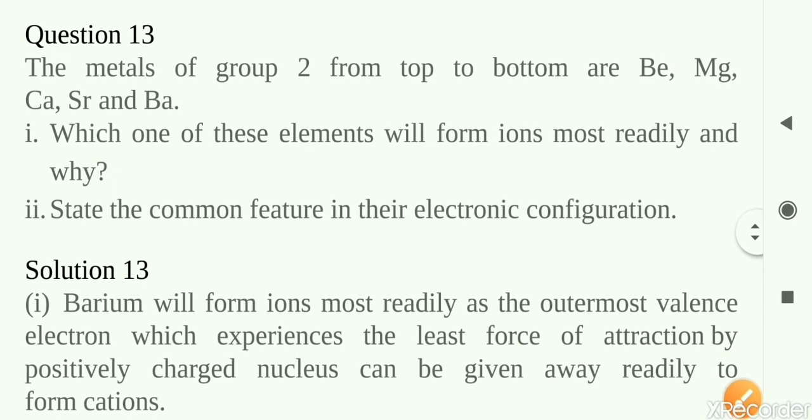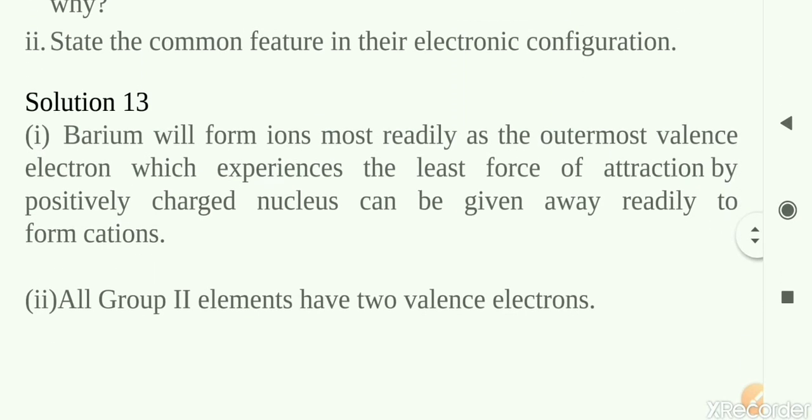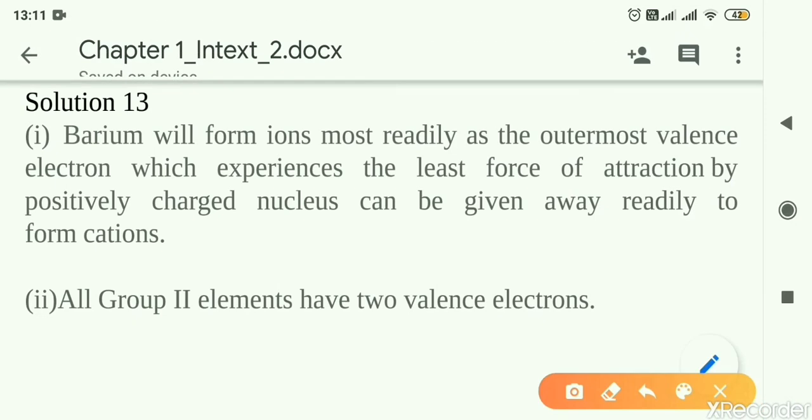Question 13. The metals of group 2 are given there. Which one of these elements will form ions most readily and why? And we have to tell in second part the common feature in their electronic configuration. Let us see the answer. Among all these elements of group number 2, the barium will form the ions most readily. Why is it so? Because barium is at the bottom of the 2nd group.